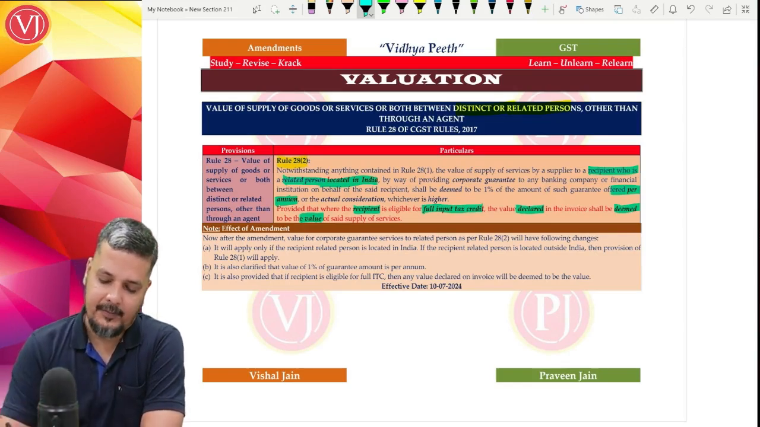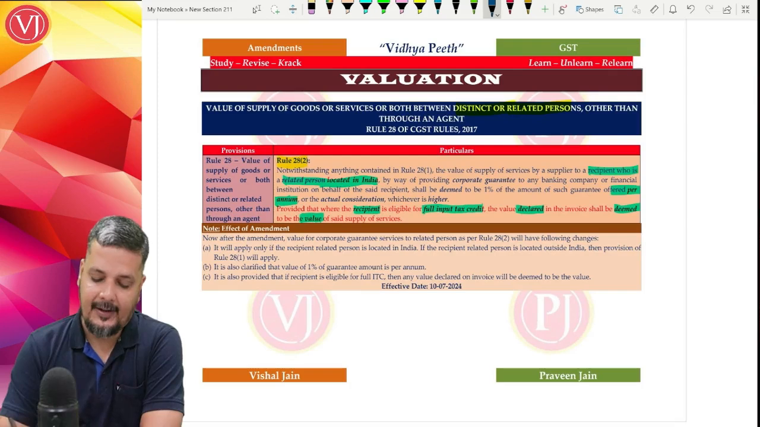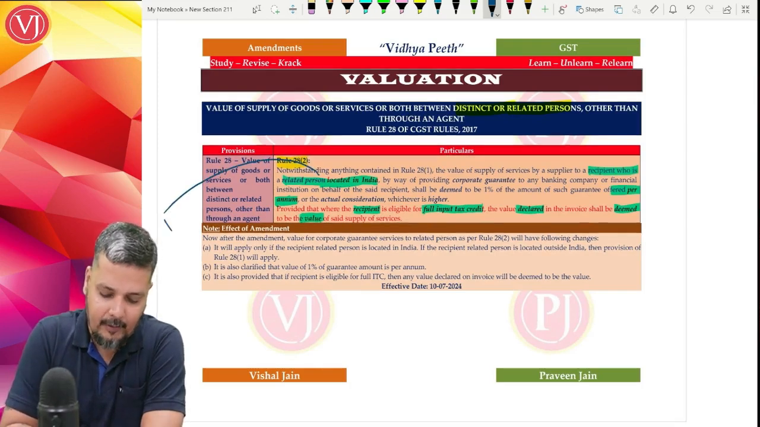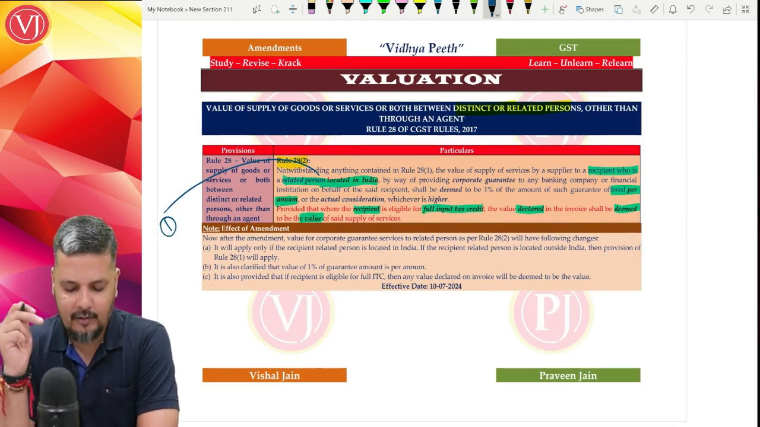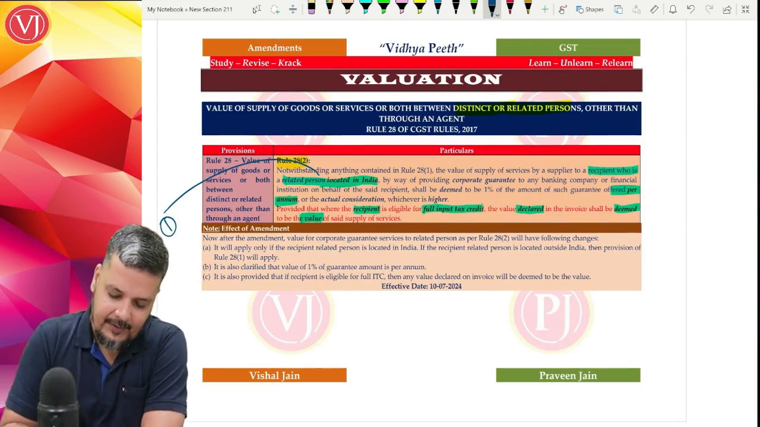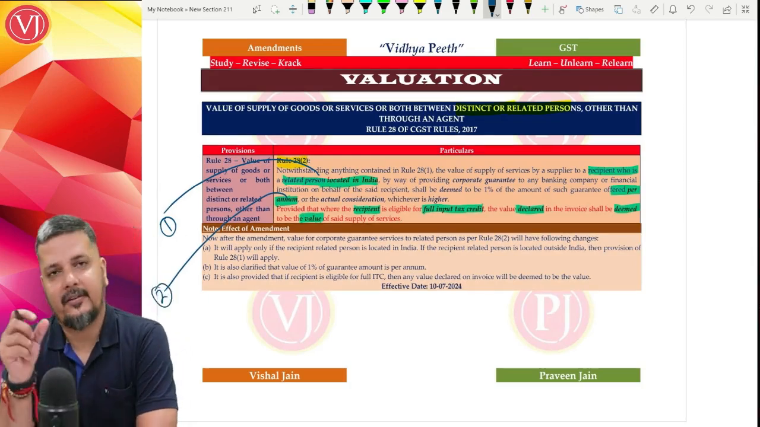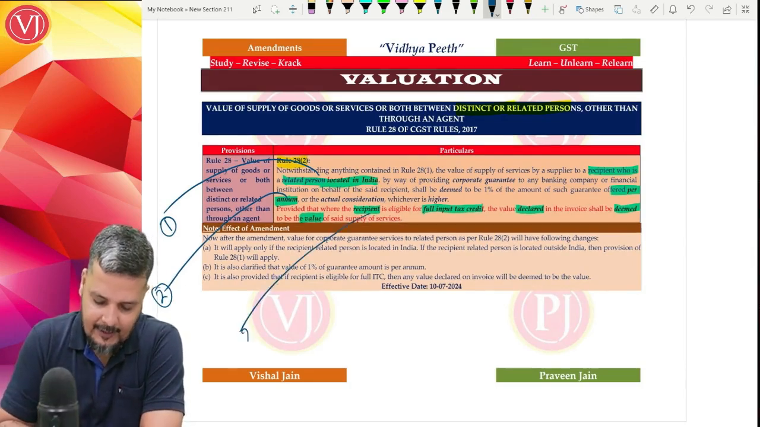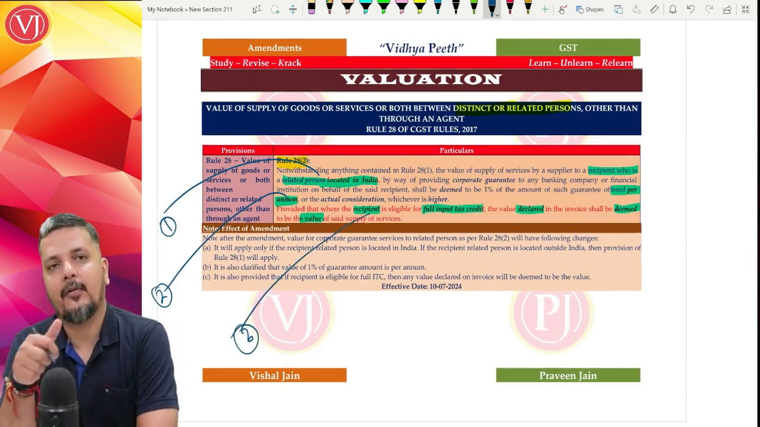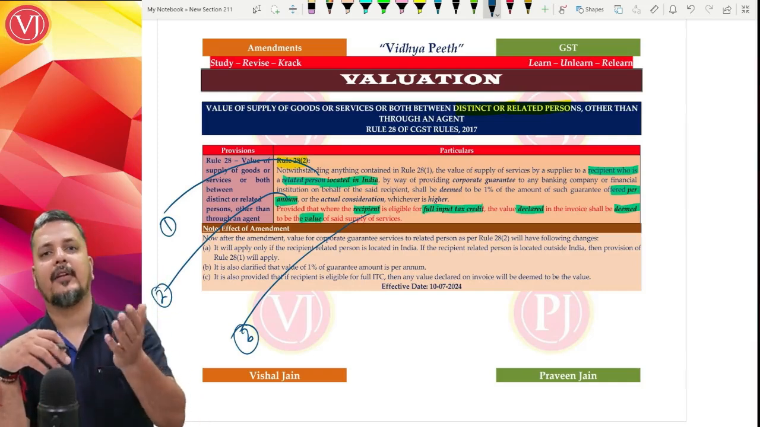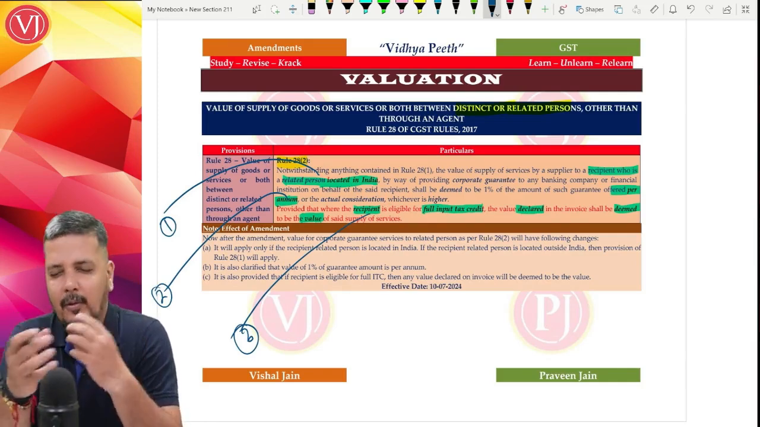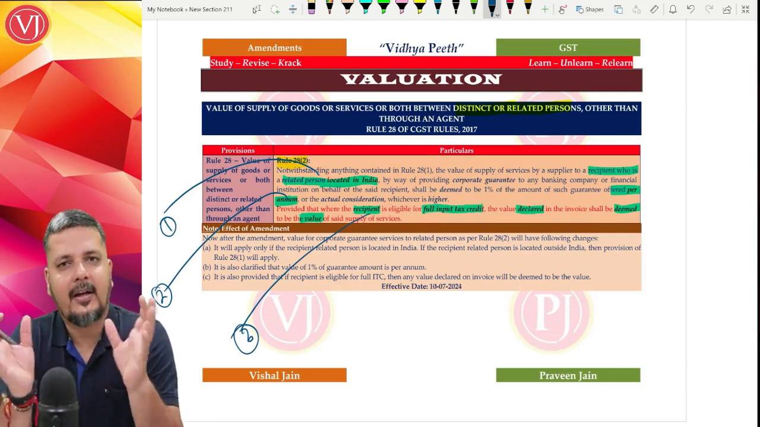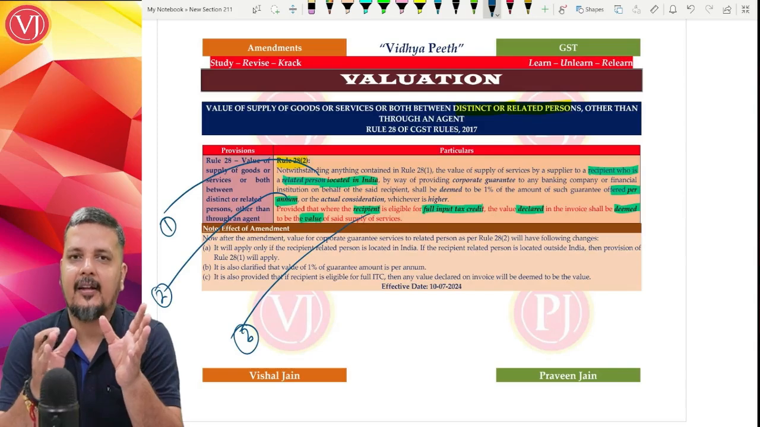What is point number 1? Point number 1 is, they have categorically said that this is applicable only and only if the recipient is located in India. Supplier can be outside India or in India, but recipient should be in India. Second, they have categorically again said that this 1% figure of corporate guarantee is per annum. And third, they have again simplified the provision by telling that, just like 28.1, if the recipient is eligible for full ITC, if the recipient can take full ITC, don't enter into the complication of this rule. Any value that they agree can be taken.